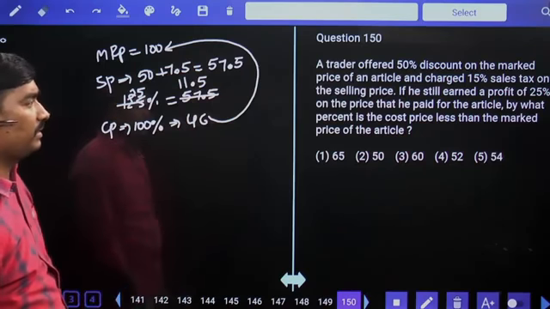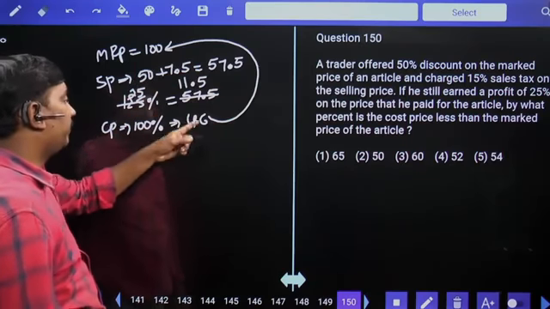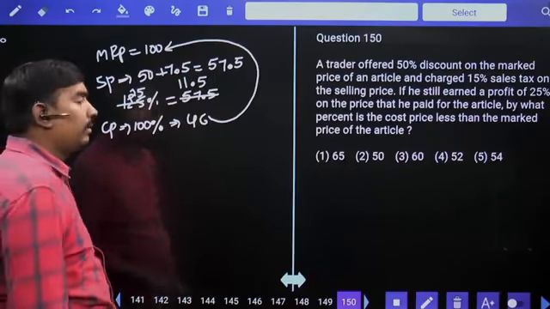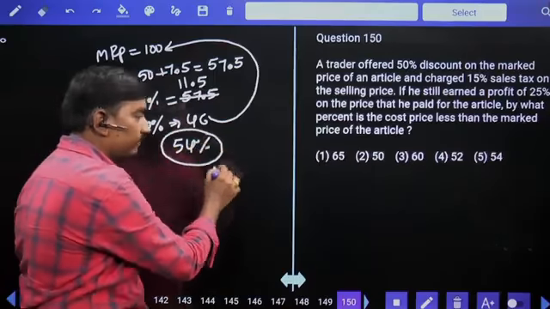How much percent lesser than the market price? Percentage less means difference by more value. Difference 54 by 100 into 100. 54% less is your answer. Fifth option is your answer.